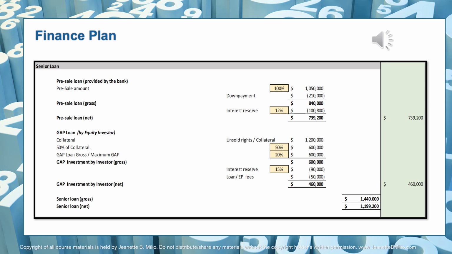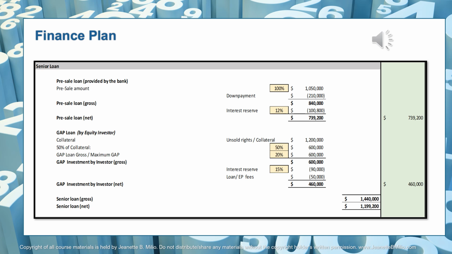So again, the way you get to your unsold rights, and you've done this in my previous class, you would take the 75% of the budget, which was $2,250,000. You're deducting the pre-sales, which is $1,050,000, and you are left with unsold rights of $1,200,000. Now, as we know and learned in the previous class as well, only 50% of that